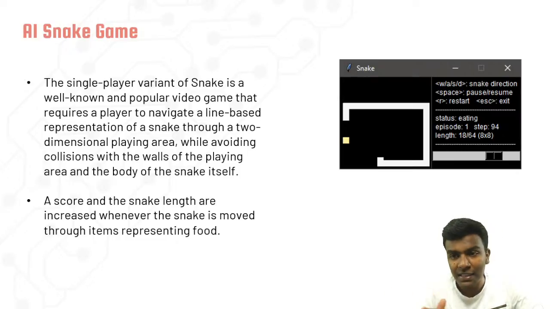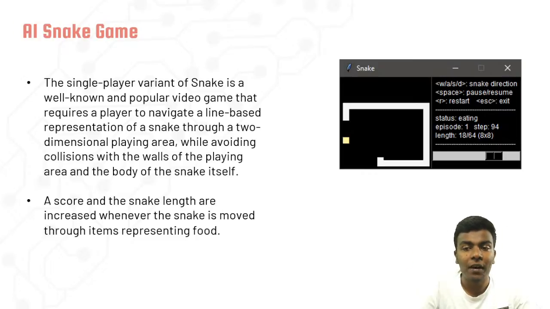Then step colon 94 represents how many steps it took to finish the game, meaning the maximum occupancy of the play area and a maximum score. Length is also there, with a total of 64 squares. So the play area has 64 spaces, and 18/64 means 18 are occupied out of 64. That's up to here. I hope you got this about the window.